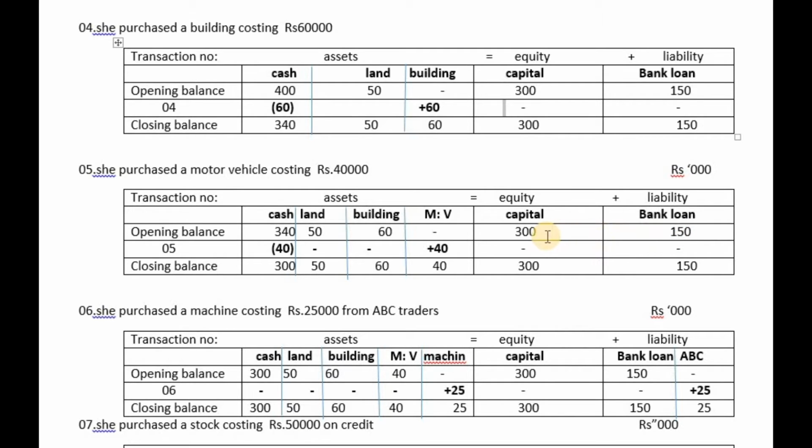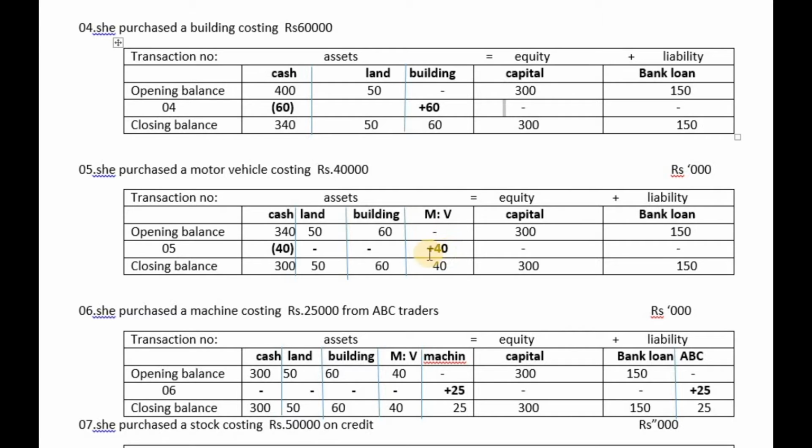Right. Now see how the fifth transaction is applied to the accounting equation. Due to this fifth transaction, what happened? A new motor vehicle is coming into our business, so motor vehicle increased by 40,000.